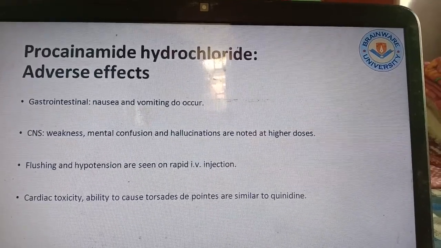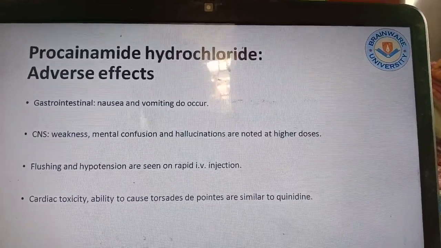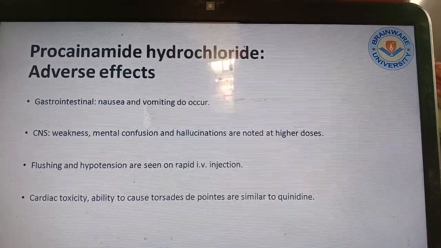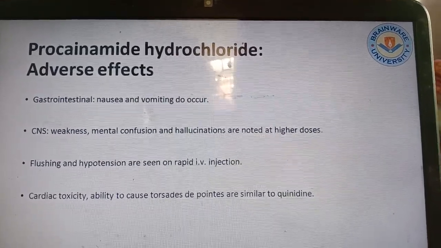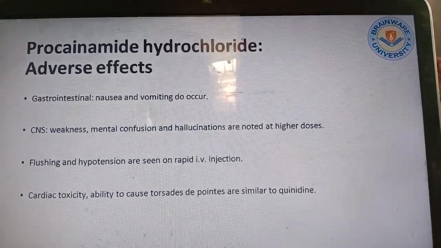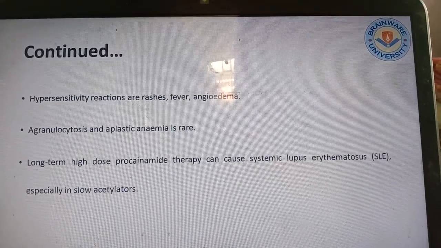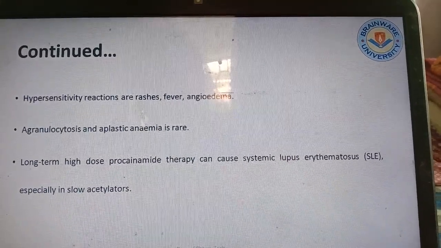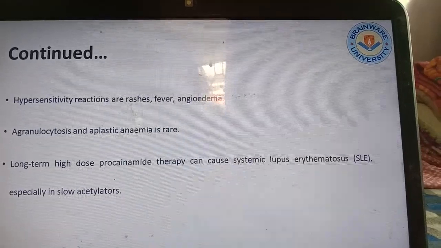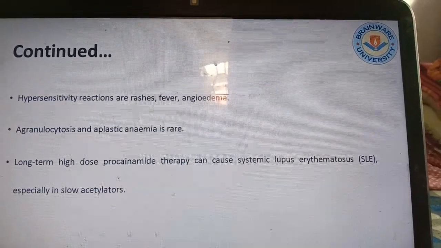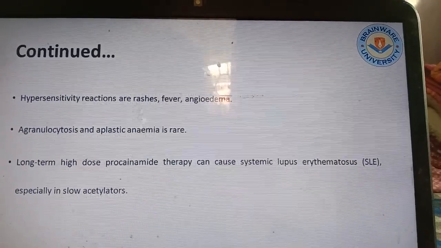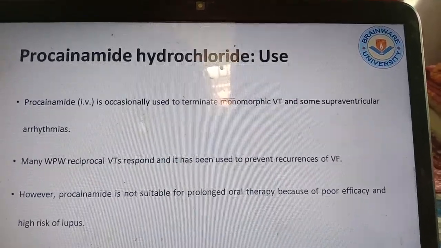Gastrointestinal adverse effects are nausea and vomiting, weakness, mental confusion, and hallucination are noted at higher doses. Flushing and hypotension are seen in rapid IV injection. Cardiac toxicity, the ability to cause torsades de pointes, is similar to quinidine. The hypersensitivity reactions are rashes, fever, angioedema, agranulocytosis, and aplastic anemia is rare. Long-term high-dose procainamide therapy can cause systemic lupus erythematosus, especially in slow acetylators.